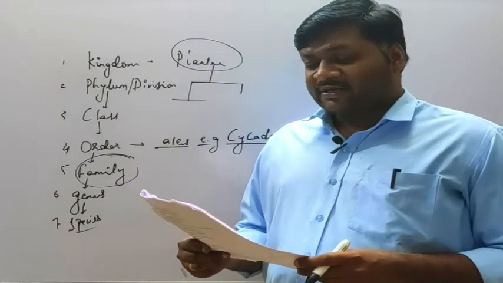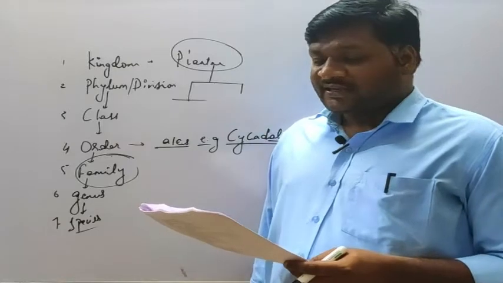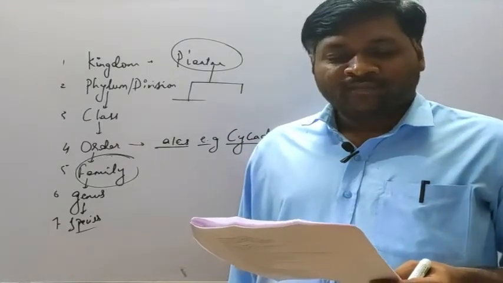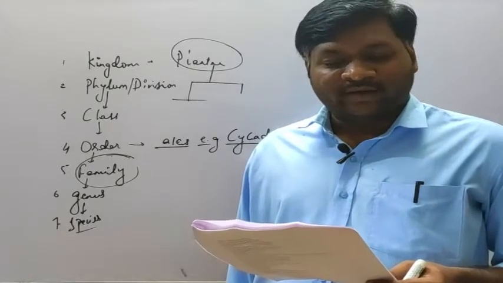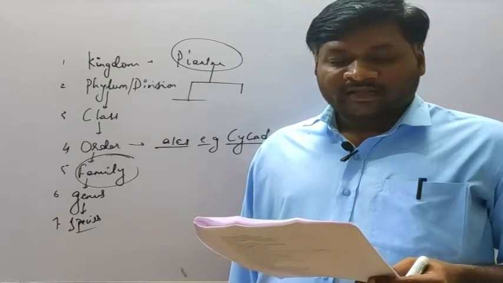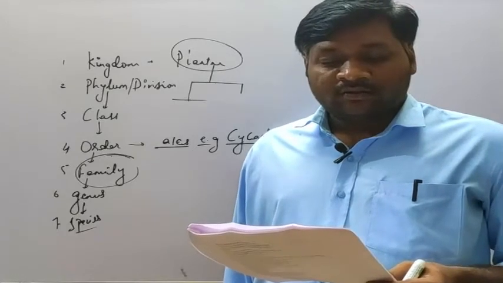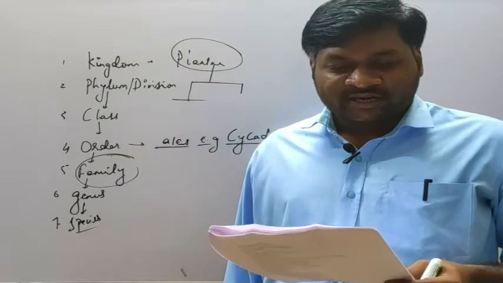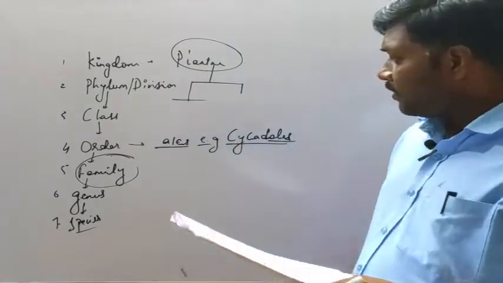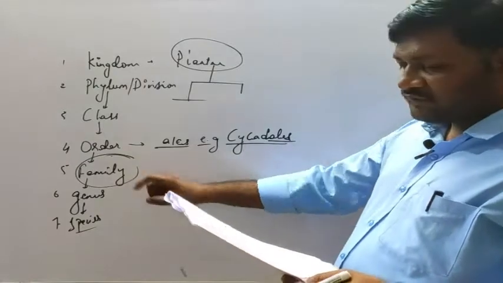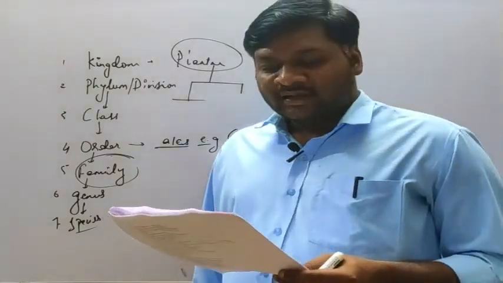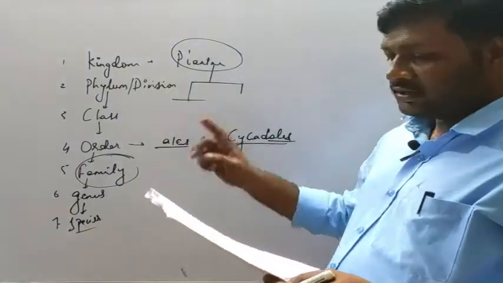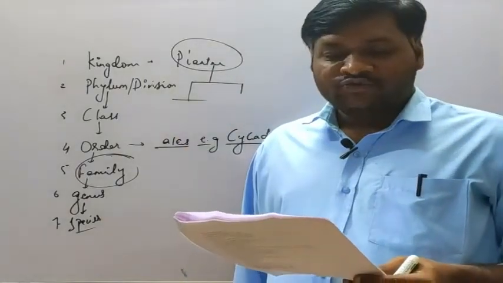Which of the following statements are correct? See here. Genus comprises a group of related species. Second option, taxon represents the taxonomic group of individual organisms. Then option C, 3, that is family comprises a group of related genera. Okay. Yes, a group of genera comprises a family. Then taxonomic category, class includes related orders. Okay, that is also correct. So we have to consider which ones are correct.